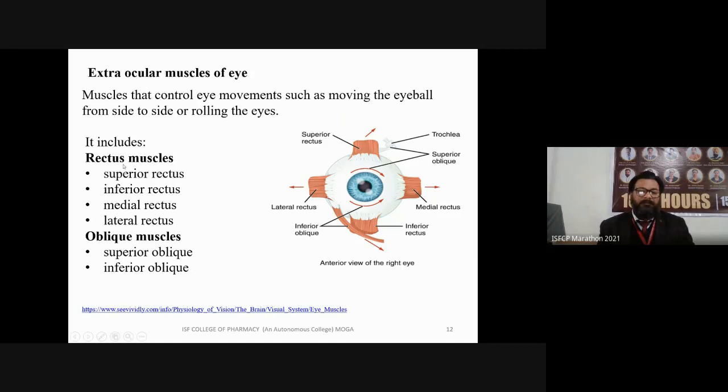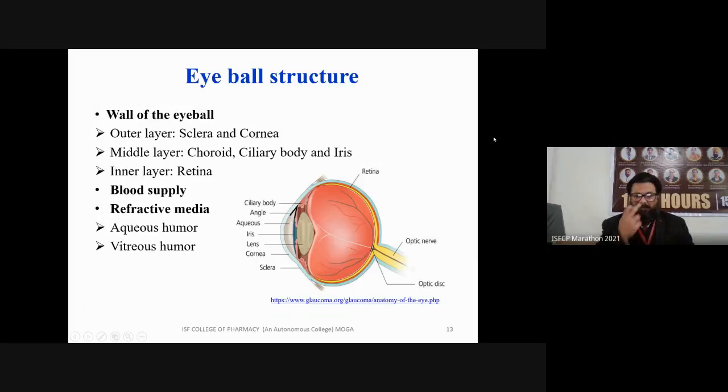One is superior. Here you can see the superior rectus, inferior rectus, lateral rectus, and medial rectus. Beside these, there are some obliques like superior oblique and inferior oblique. So I'm just giving the overview of this eyeball also, because eyeball is nothing but layers,